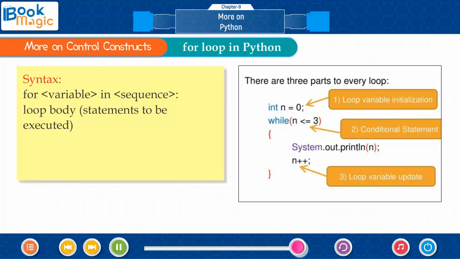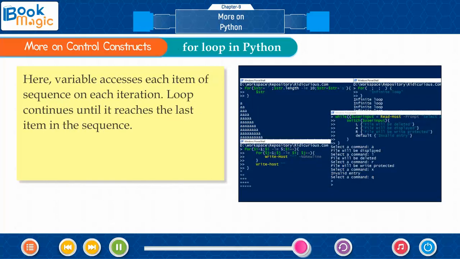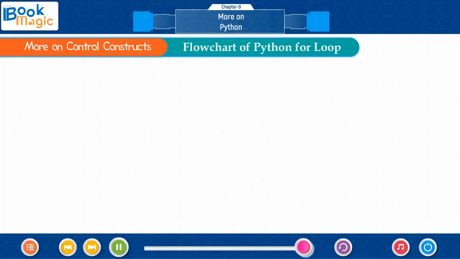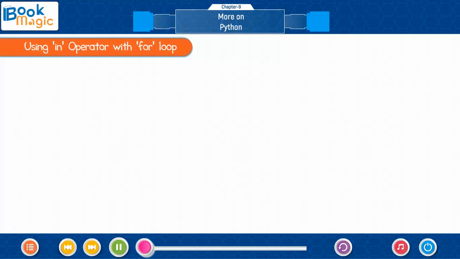Syntax: for variable in sequence, loop body, statements to be executed. Here, the variable accesses each item of the sequence on each iteration. The loop continues until it reaches the last item in the sequence. Flowchart of Python for loop: enter loop, test condition, if true, body of for loop, else exit.